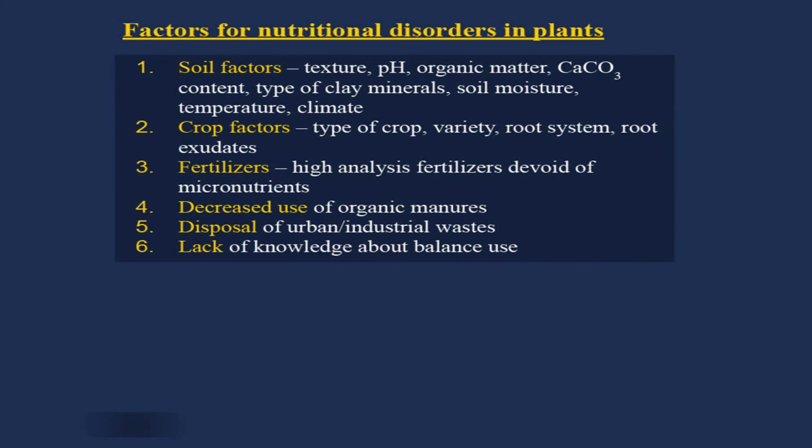So, we must understand the factors which are responsible for nutritional disorders. For example, these are 6 factors, in broader groups. Number 1 is soil factors: soil texture, pH, organic matter, calcium carbonate content, type of clay minerals, soil moisture, temperature and climate. They actually affect the availability of the nutrients. Some of these properties will encourage the deficiency of the nutrients, and in certain conditions they will encourage increased availability of the nutrients. For example, texture of the soil.